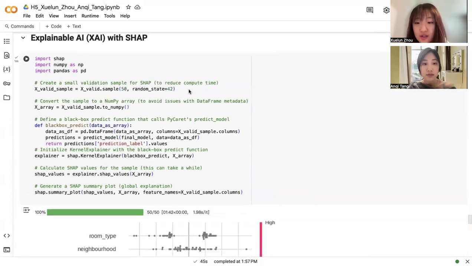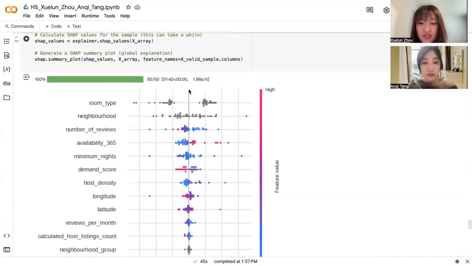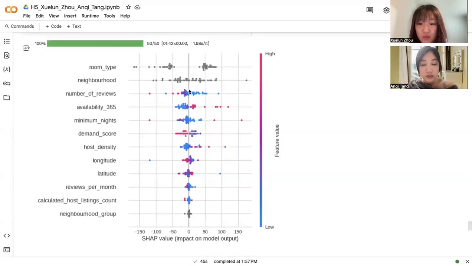Our code enhances interpretability through the integration of SHAP, and this is done as follows. For global interpretability, we use a SHAP summary plot. We generated a SHAP summary plot using a sample of the validation data to show which features on average drive prediction. In the explainable AI SHAP section, you create a validation sample and convert it to a NumPy array. You then define a black box prediction function that calls the predict method on our finalized model.